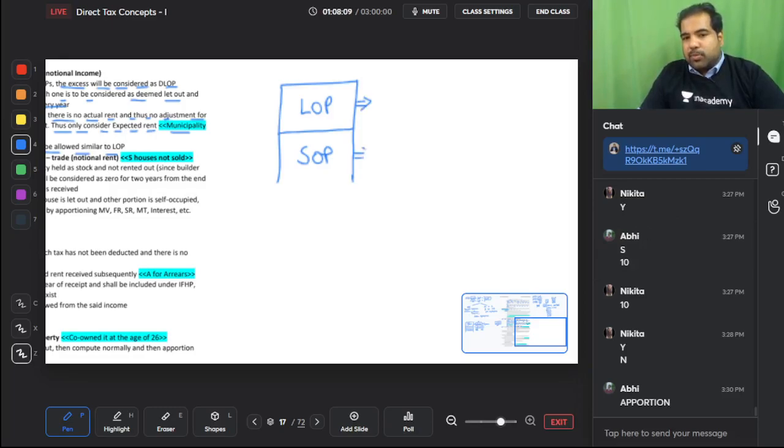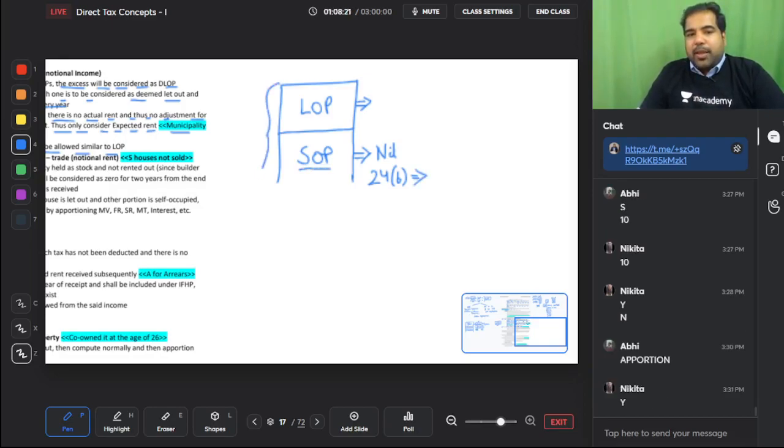The easier one is SOP. Everything is nil except you minus 24B interest. Is there a capping, guys? Please tell me, for SOP is there a capping? Yes. Whatever interest you are paying, you will divide it and you will take a portion. So this is, guys, a portion of the house, and the shortcut for a portion is a portion. A portion of the house is let out, a portion of the house is SOP. What do you do? Everything is divided. So if the interest for the entire house is 1 lakh and this is half the house, then you will get a deduction of 50,000.